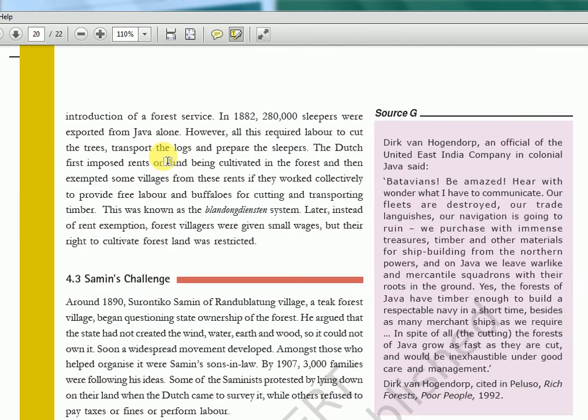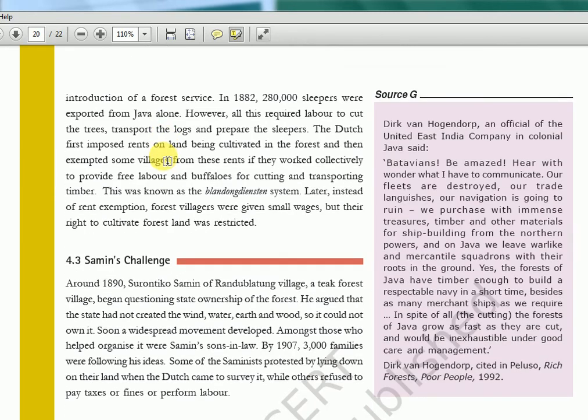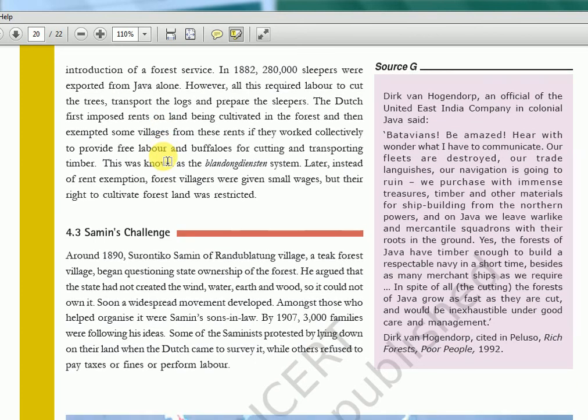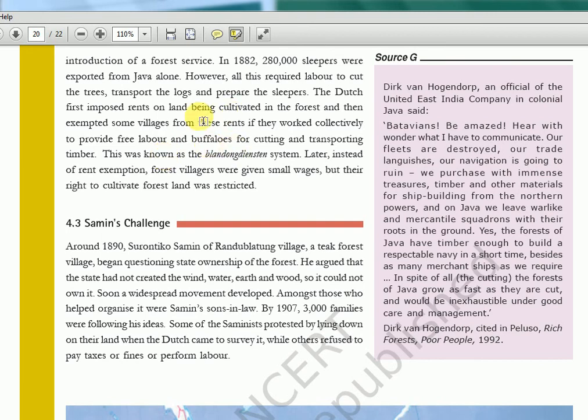Indonesia also has a huge population and huge land, this greenery, everything. It's an equatorial country. You should know which countries pass through the equator. Then again, that system where they collected rent and then provided free labor for cutting and transporting was called something like Blandongdiensten. It's not important for us, don't try to memorize it. I'm just telling what is there in this textbook.